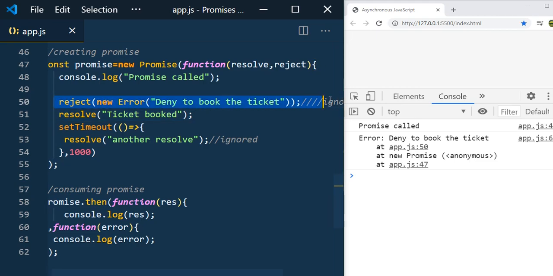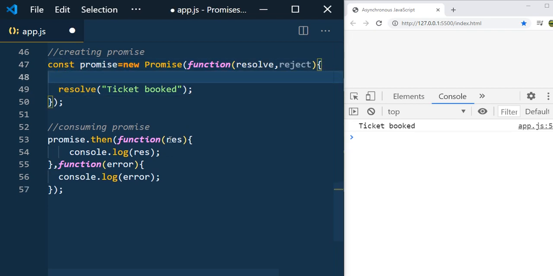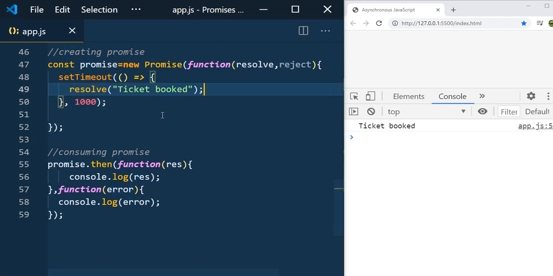Let me remove this now. As soon as we save it, ticket booked is called. We use promises to work in an asynchronous way, but it doesn't have to work asynchronously. When you resolve "ticket booked" like this, it has the result immediately and gets executed. But if you want to provide some delay, you can use the setTimeout method. Here I pass 1 second, and inside that you use this. Now you can see after 1 second you get the result.